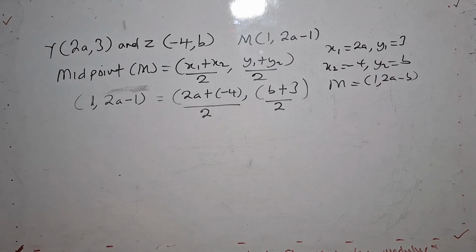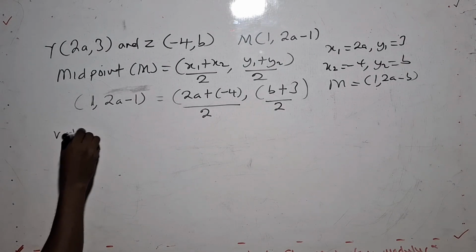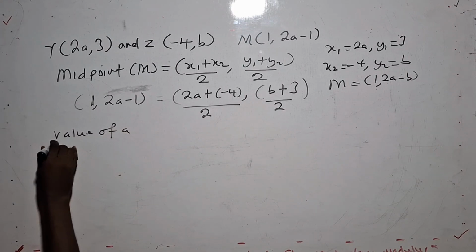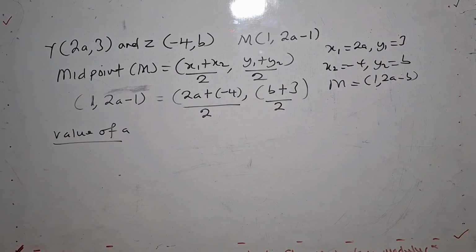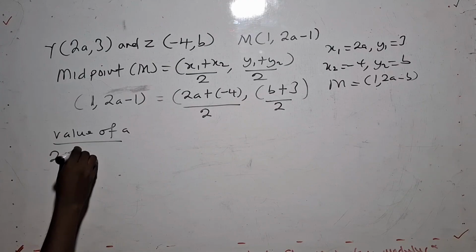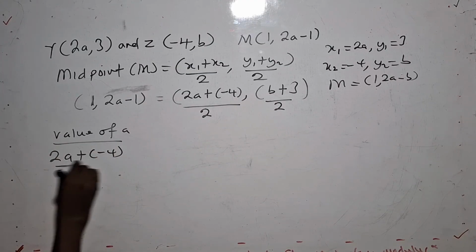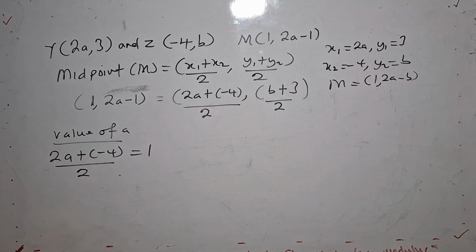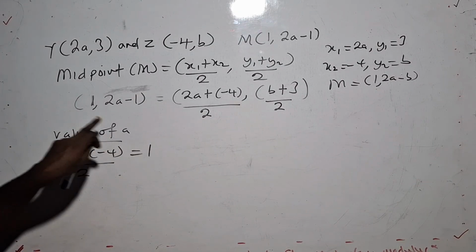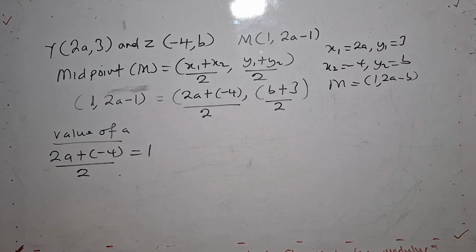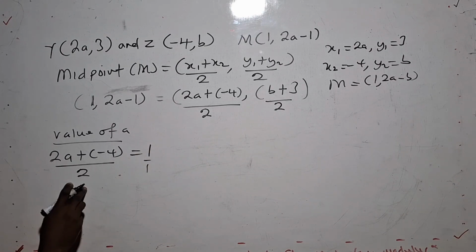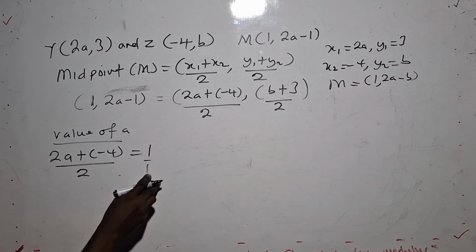Yes. So now let's find the value of a. The value of a, this part. So the value of a will give us 2a plus -4 all over 2 is equal to 1. Because the x part is for the first answer, so the top one. Now how do we solve this? We can cross multiply or find the LCM. So here cross multiplication will be the easiest one. So this is over 1. When you multiply this by this, you get the same thing.